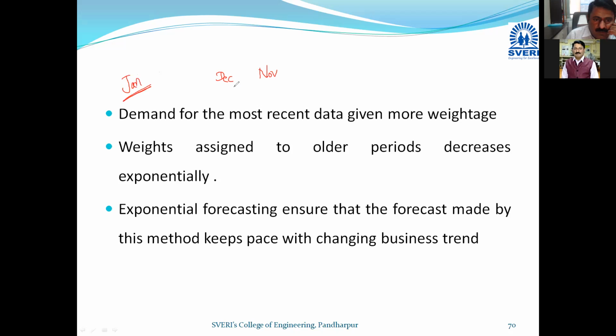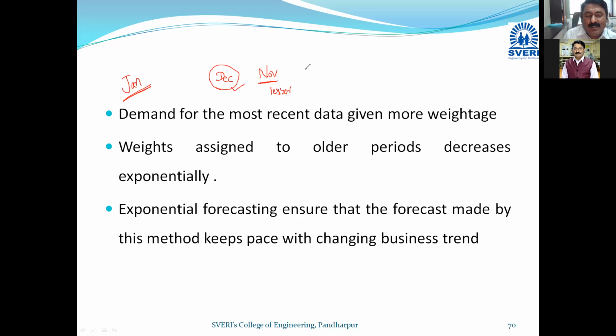So with the most recent data, the maximum weightage will be given to December, and weights assigned to older periods decrease. If we have November data, the maximum weightage will be assigned to December, and the weightage assigned to November will be somewhat lesser.